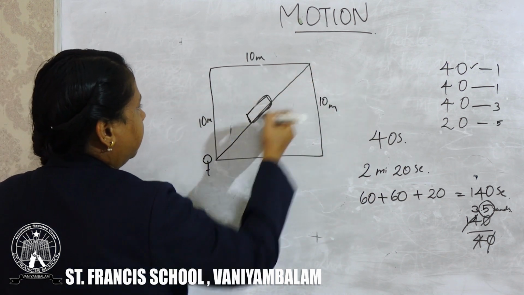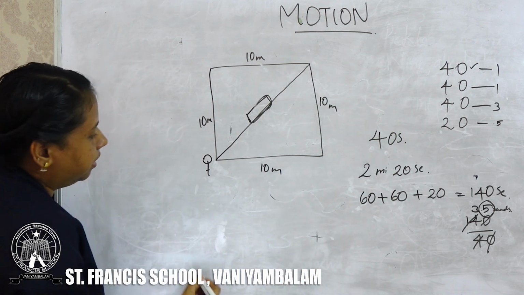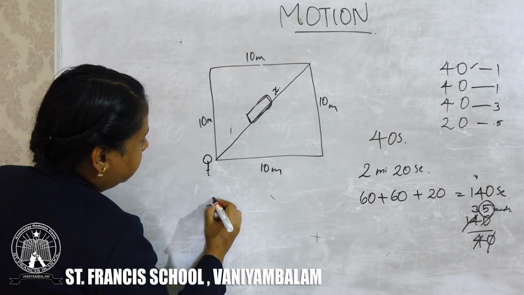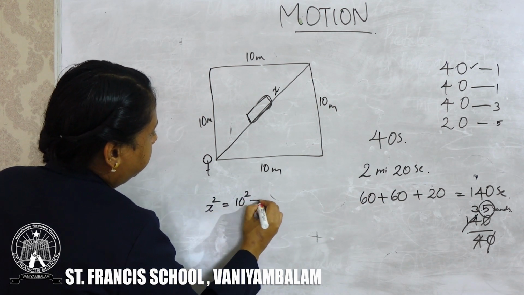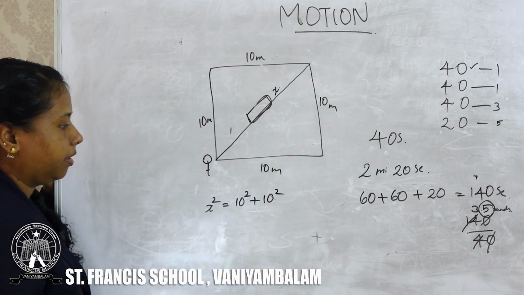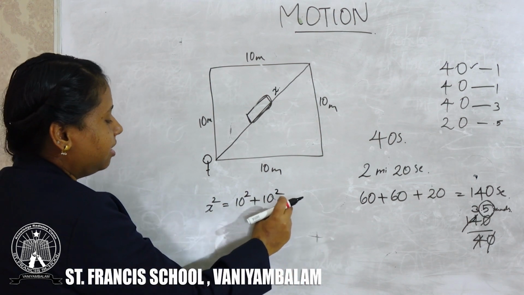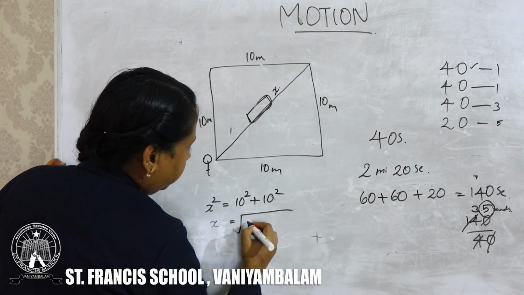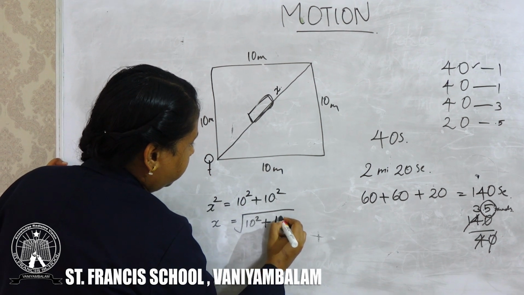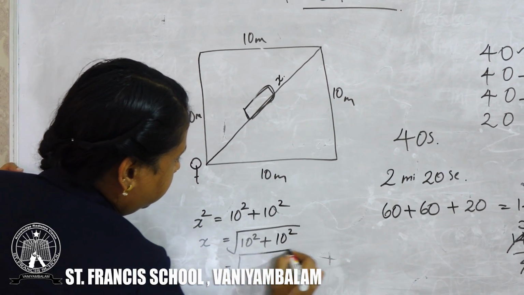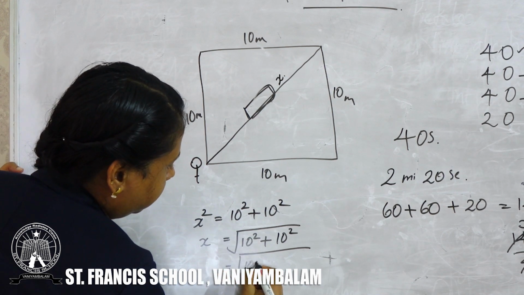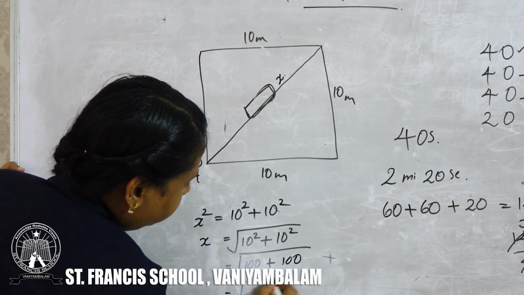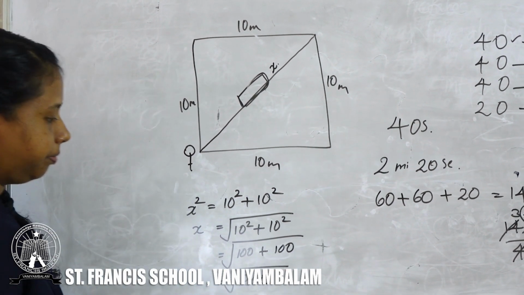Suppose it is a triangle and this is the hypotenuse. If we give the variable x here, x square is equal to 10 square plus 10 square. Then x is equal to root of 10 square plus 10 square, is equal to root of 100 plus 100, is equal to root of 200.